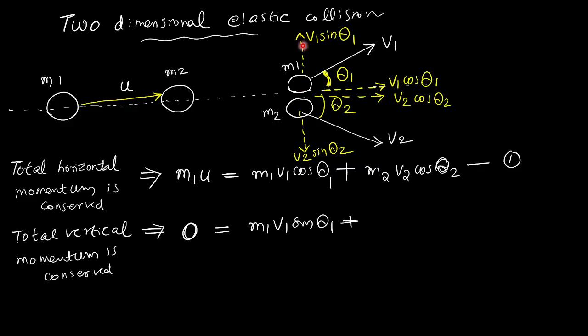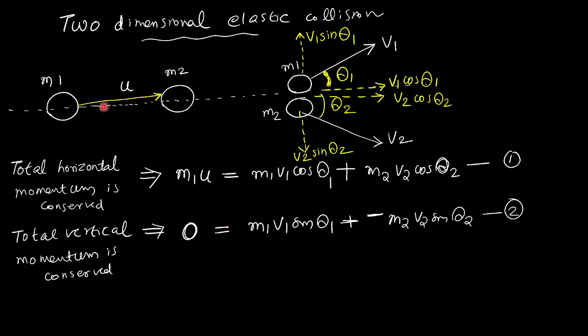If the velocity is upward, positive sign. Sign convention is there for velocity. So m2 into v2 sin theta 2, but we have to put a negative sign because velocity is a vector quantity. So minus m2 v2 sin theta 2.